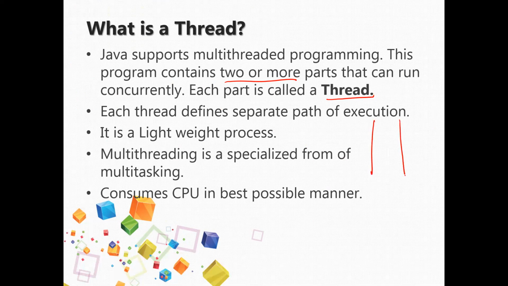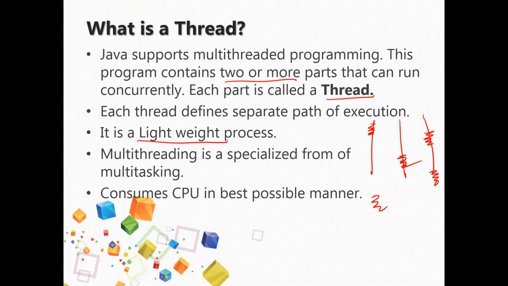This is one thread, this is another thread, this is another thread. CPU will execute this thread for some time, this thread for some other time, this thread for some other time, again it may go to some other thread. In that way it will complete execution of the threads. But the important point is it executes only one thread at a time, even though it has multiple threads in the program. It is a lightweight process because it is sharing the memory, sharing the code and all. For that purpose we refer to it as lightweight.